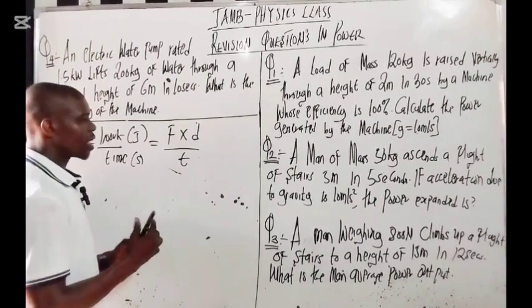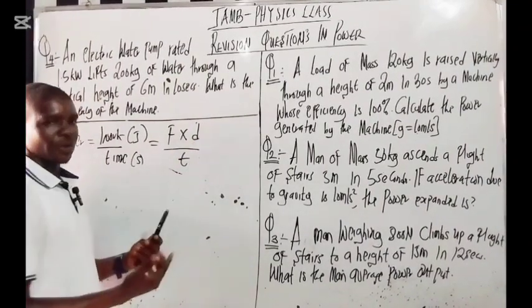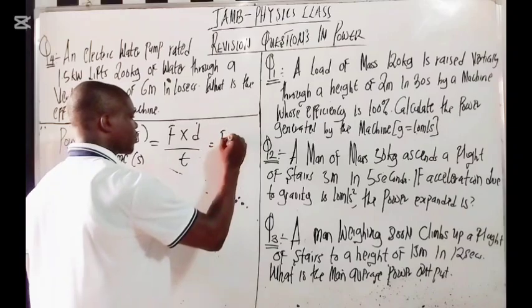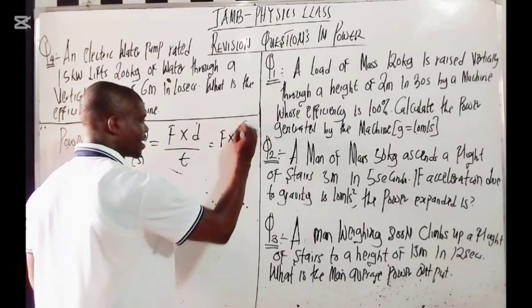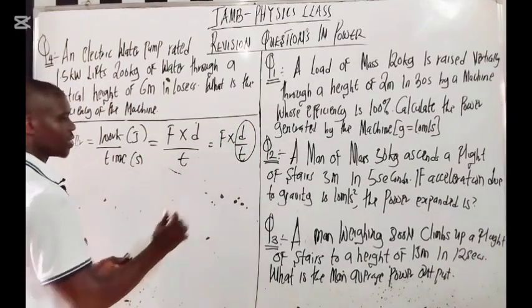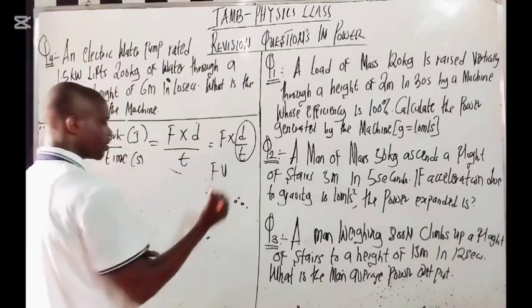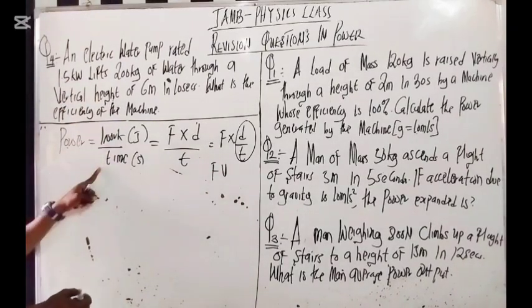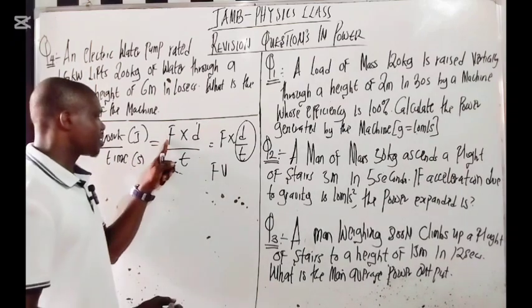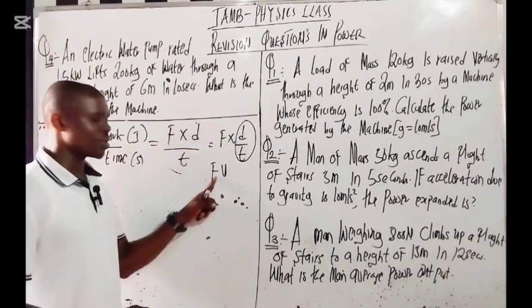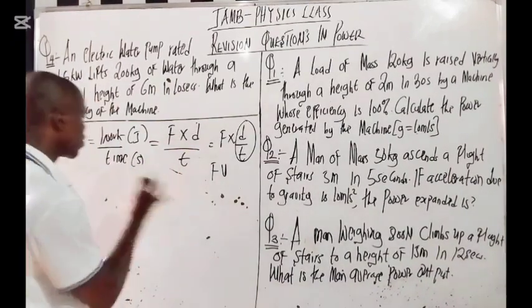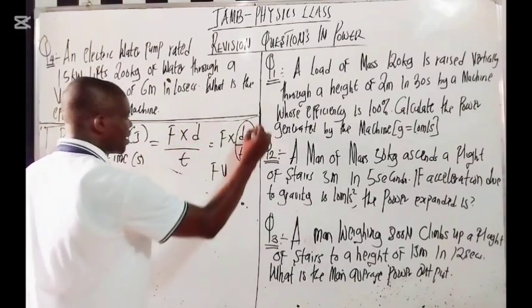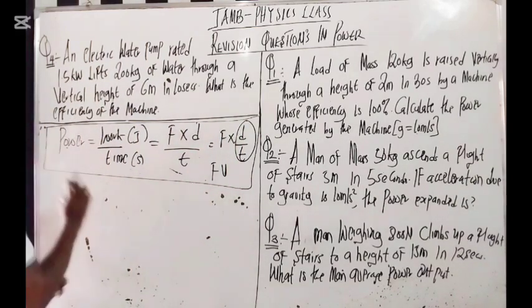Now remember, when we talk about displacement over time, you are talking about velocity. So you can say F times displacement over time, which is F times V. Do you see that? So power can be work over time, or force times distance over time, or force times velocity. These are the various formulas you need when it comes to work.